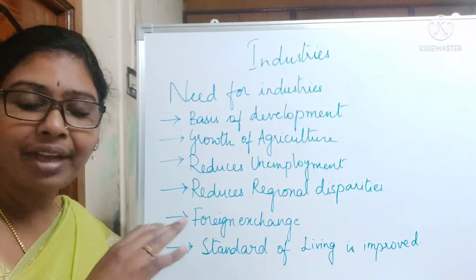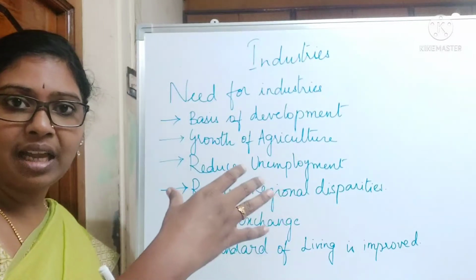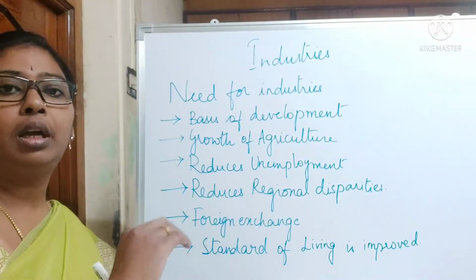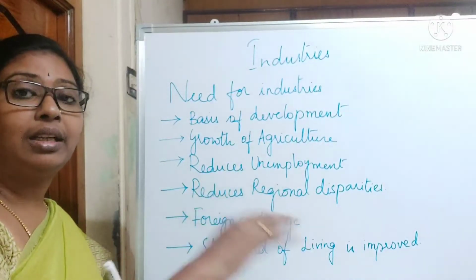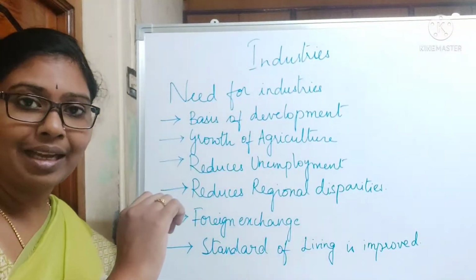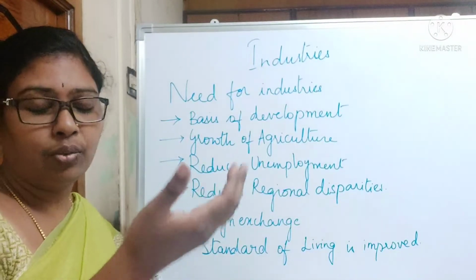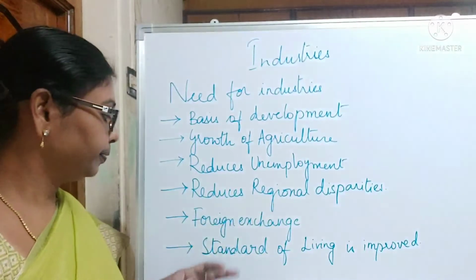You do not have any kind of industry. Natural gas reserves are there, but industries are not there. So if we place industry in places like Assam, definitely it will boost that place.